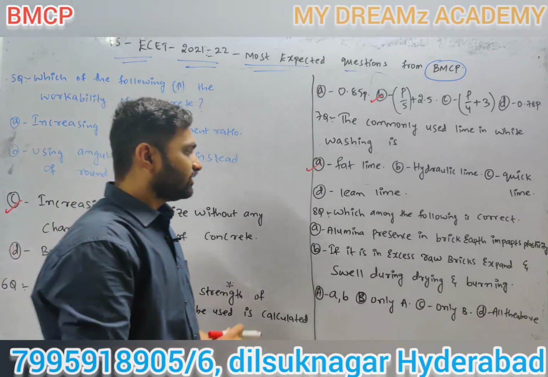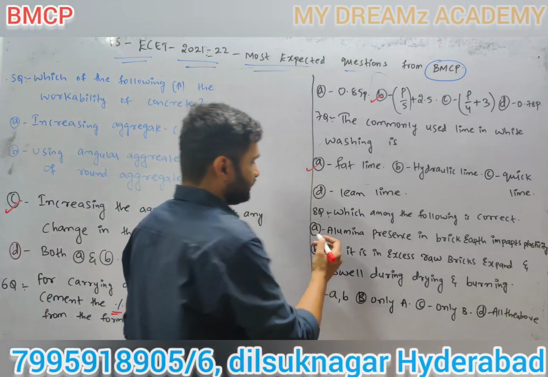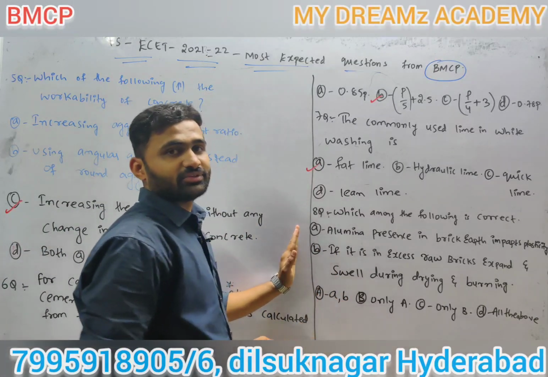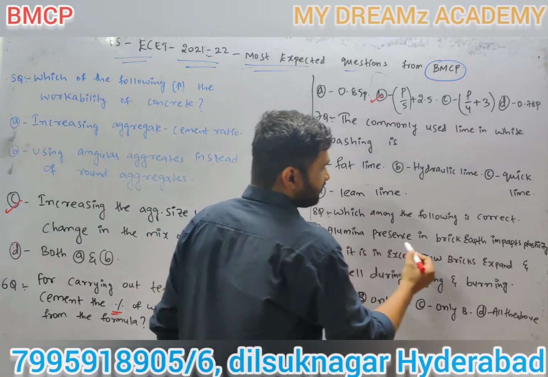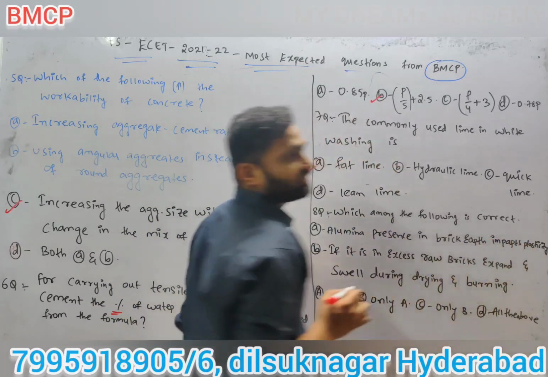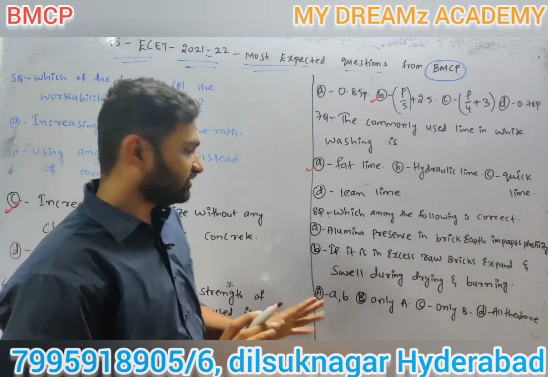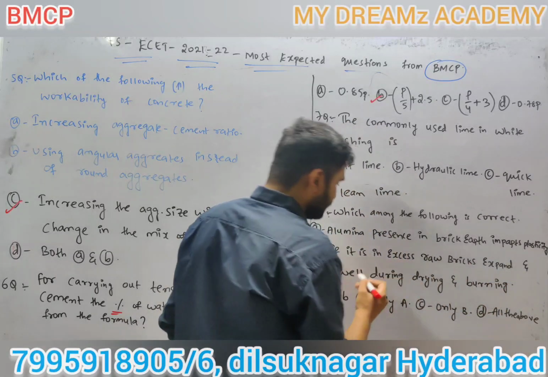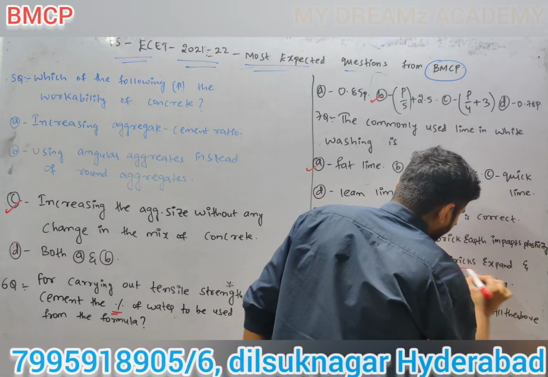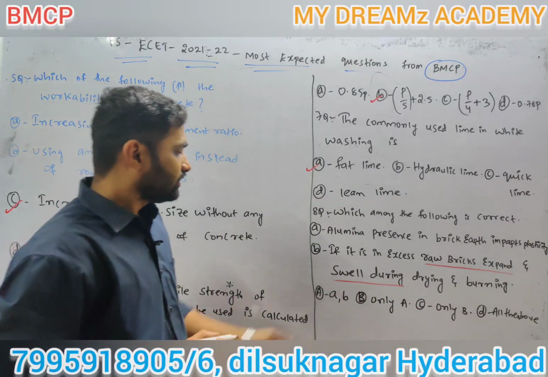So next, which among the following is correct? Nowadays questions are also coming in the form of statements. So option A and option B are given. What is option A? Alumina presence in brick earth imparts plasticity. Option B, if it is in excess, raw bricks expand and swell during drying and burning.